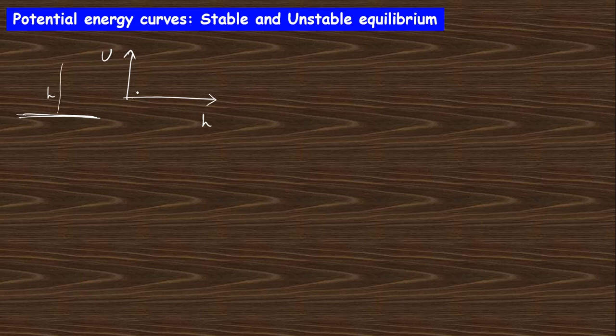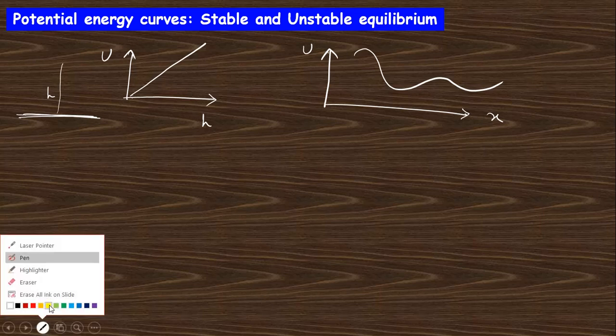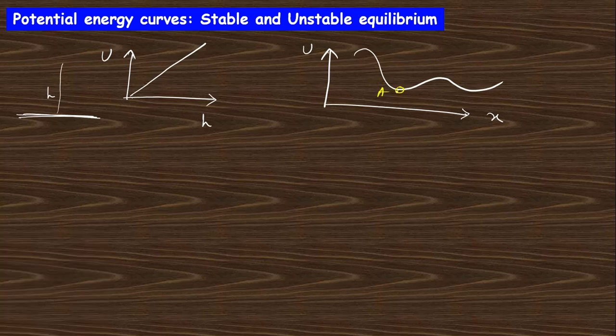This is the potential energy, so the graph is like that. Now consider another potential energy curve with the distance like that. Suppose this is point A and this is point B. At these two points you can see that the first derivative will be 0.